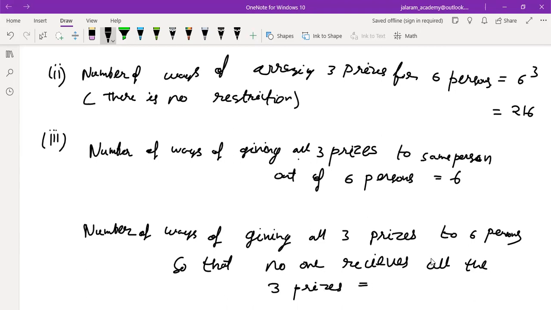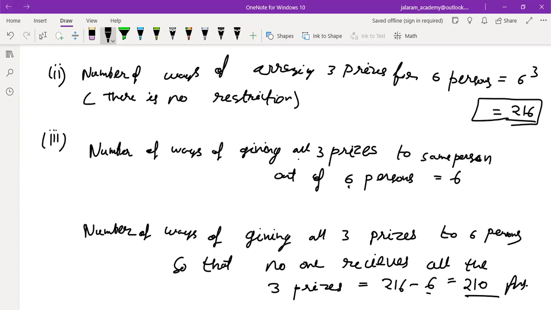Acha, how many ways are there if there is no restriction? 216. And out of this, 6 ways are there to give all the prizes to a single person. So the 6 will be removed. In the remaining, a person gets either 1 prize or 2 prizes only, as we have removed the 6 cases in which a single person gets all the 3 prizes. Only 6 ways are there to give all 3 prizes to a single person, so that will be removed from this. Is that clear to everyone?